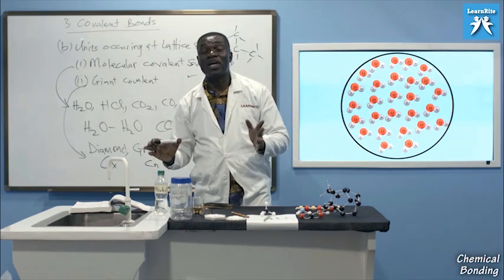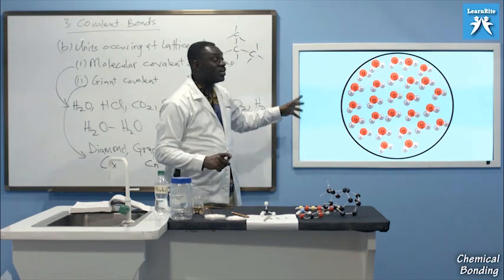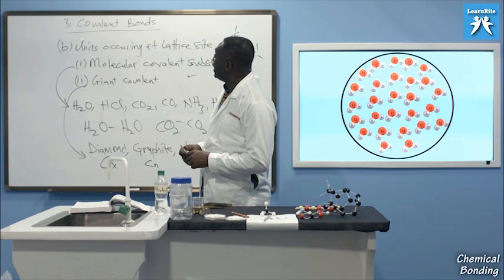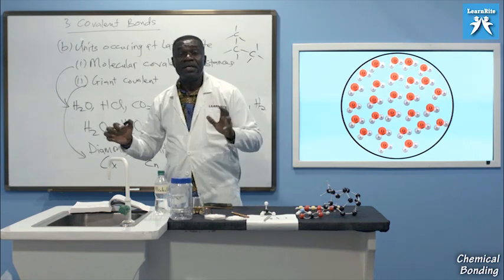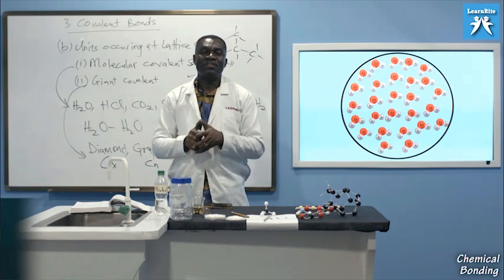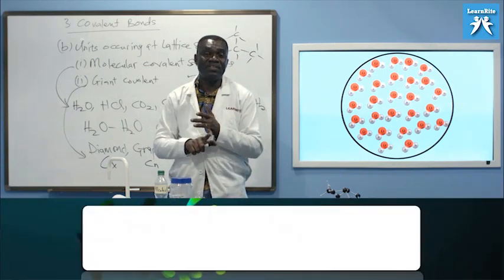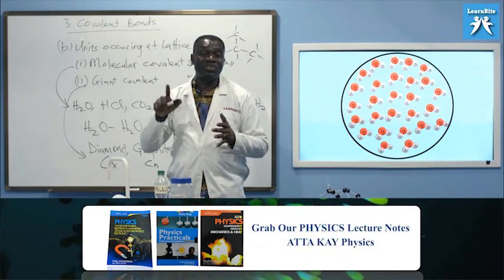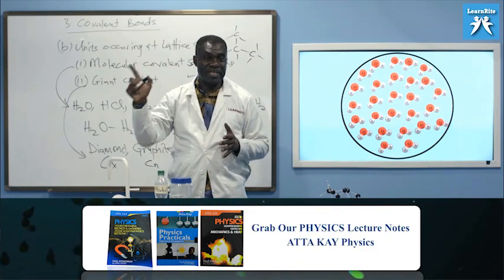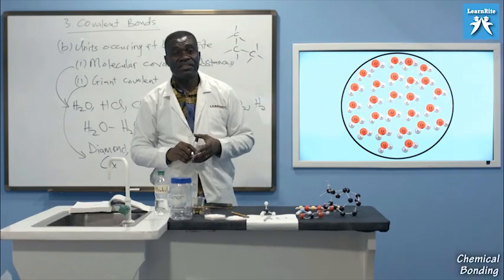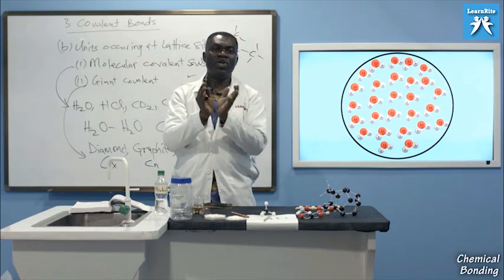So I only wanted to talk about these lattice sites. Let me summarize it here. At the lattice site of giant covalent substances, what do you see? Chemists have found out that you see the individual atoms of the giant molecule. At the lattice site of molecular covalent substances, scientists have proven that you see the whole molecule.